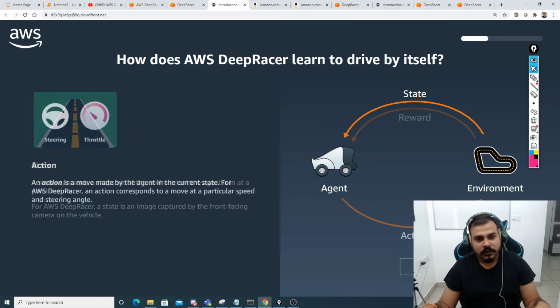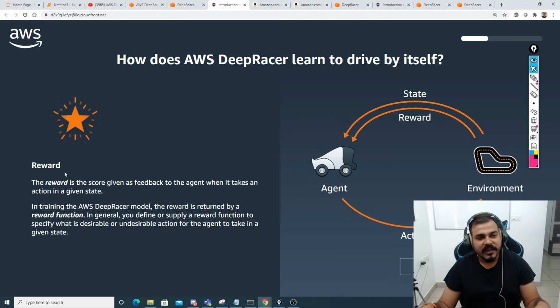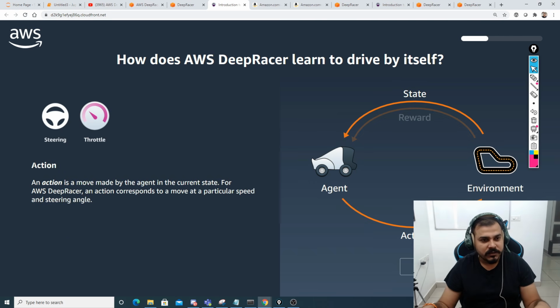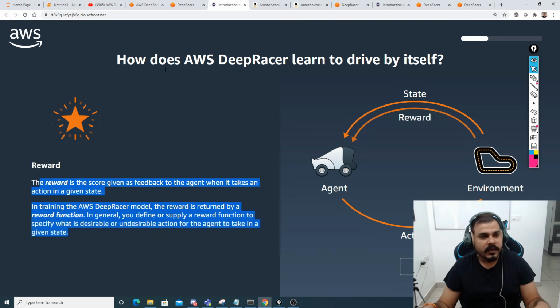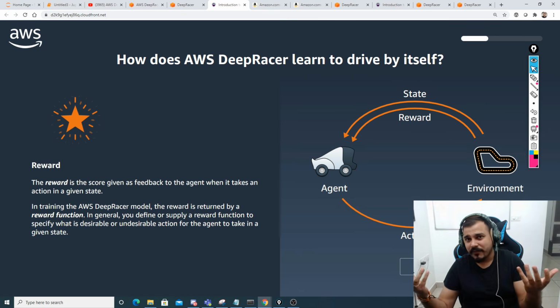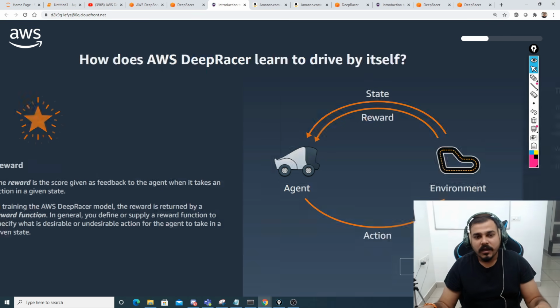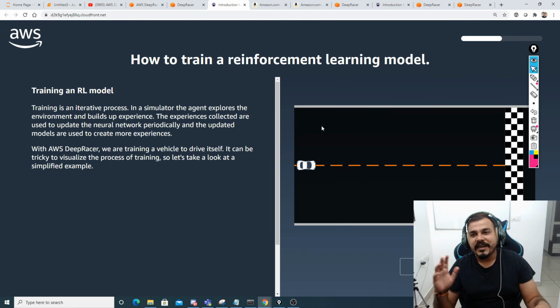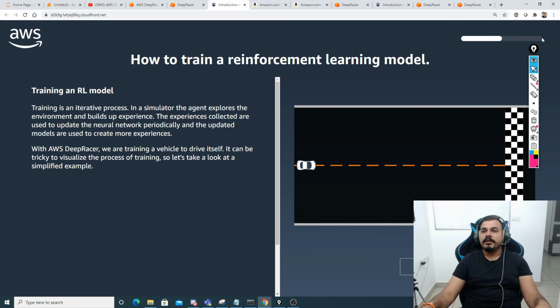Based on that particular action, a reward is actually given. Then we have the reward. In training the AWS DeepRacer model, the reward is returned by a reward function. So there will be a separate reward function, there will be a separate state function, there will be an agent object, and there will be an environment object. Coming to the next thing, this is a very interactive way of learning things.